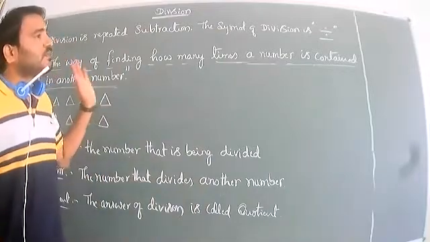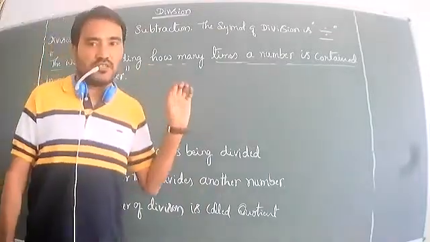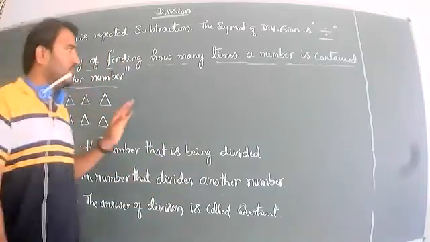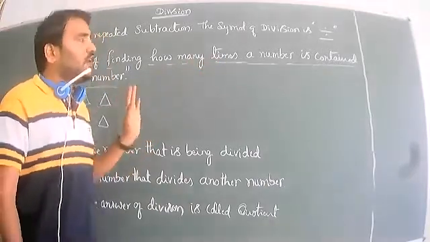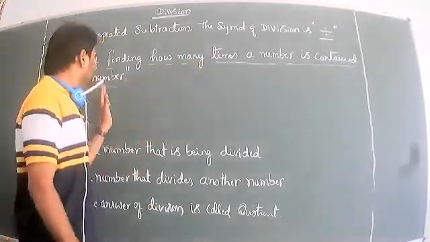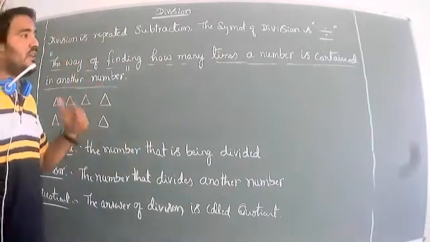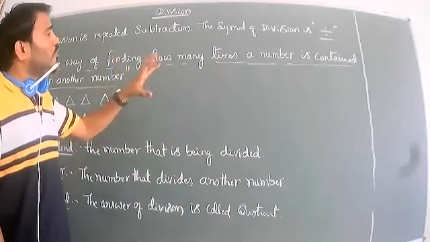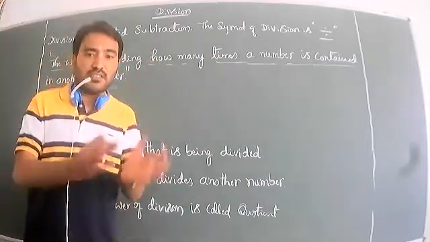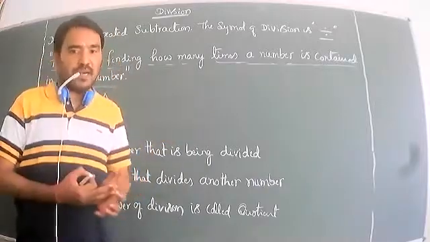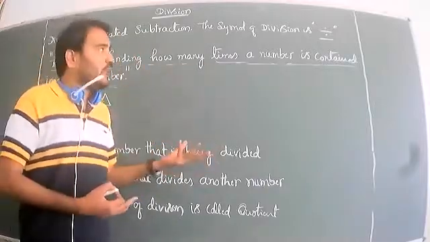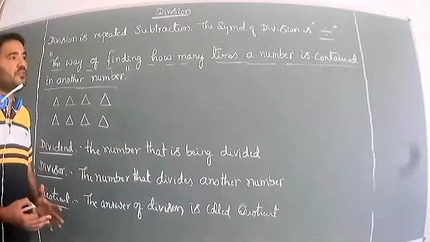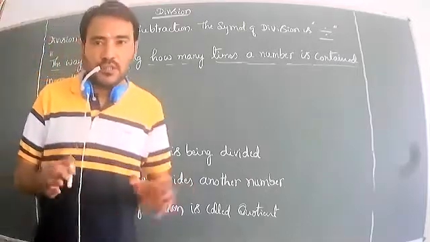So what is the definition of division? First look at that. The way of finding how many times a number is contained in another number, how many times it is repeated. The way of finding how many times a number, a given number, can be subtracted, how many times it can be repeated, how many times a number is contained in another number. I have already told you division is equal distribution.